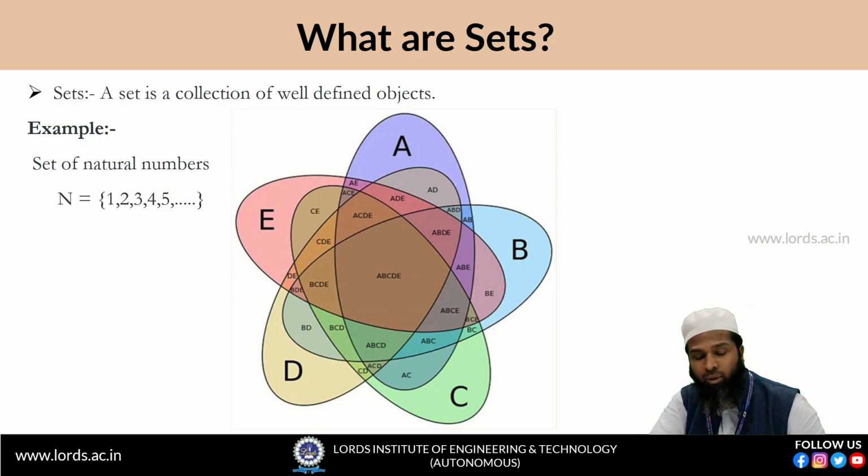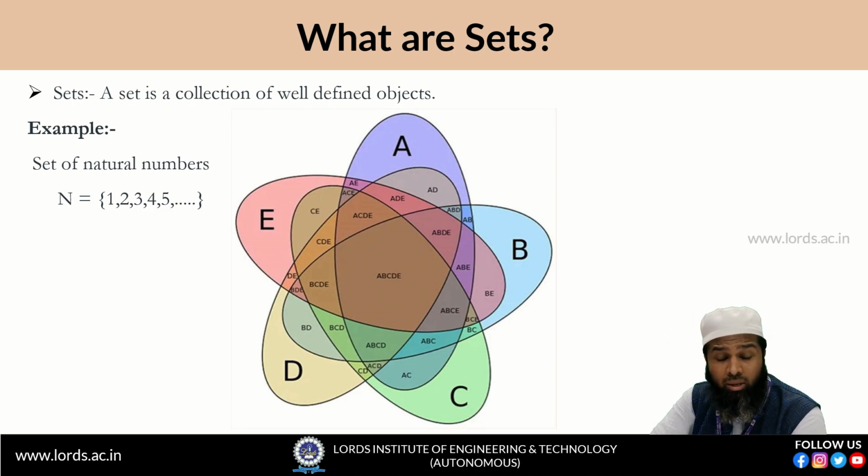Some people say that a set pertains only to numbers. Not like that. Objects have a broad sense. Objects may be anything, animate, inanimate, actual, or hypothetical. Many things come under the object, and at the same time it should be well defined. What is the meaning of well-defined? All the things belong to the same category. That type of collection is called a set.